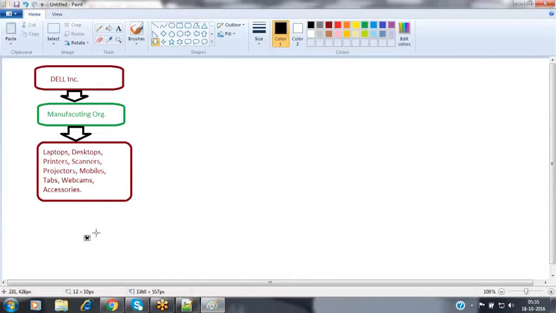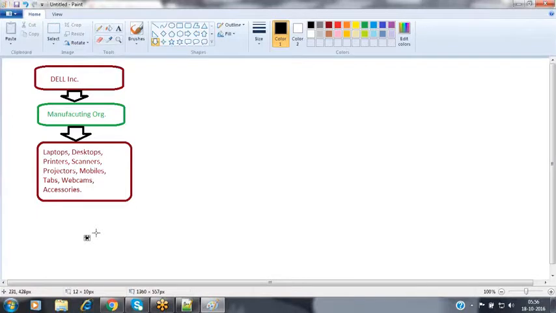This is the actual business they're doing here. The Dell people interact with various third-party logistics and vendors and collect those parts: the processor from one vendor, RAM from another vendor, hard disk from another, the mouse from another, and other parts from other vendors. Like that, they collect those parts from different third-party logistics and vendors and move them into the Dell factory.